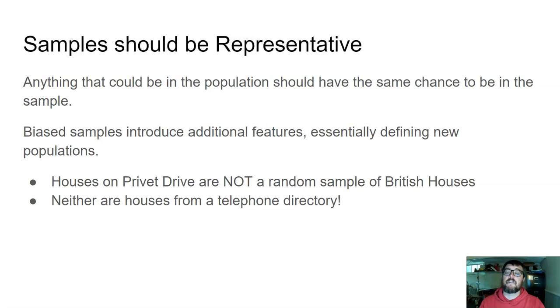So the Privet Drive example is not a random sample of British houses. It's only houses on Privet Drive, and they probably share a lot of characteristics that don't make them typical of all British houses. So we would not want to use them as a sample if we want to talk about the population of British houses. Likewise, houses from a telephone directory are not necessarily a representative sample of all houses in Britain, because there are houses in Britain that don't have telephones. And so we're excluding all of those.